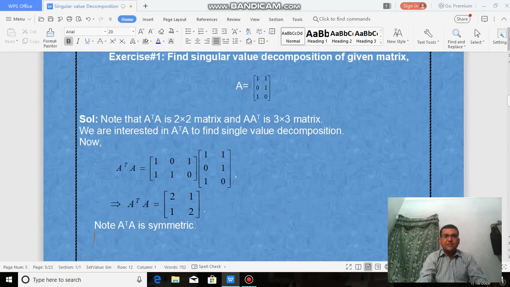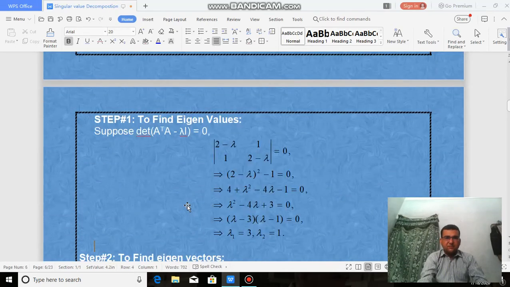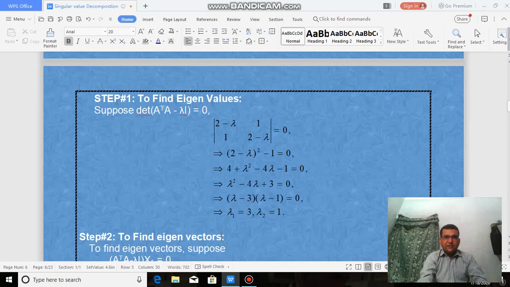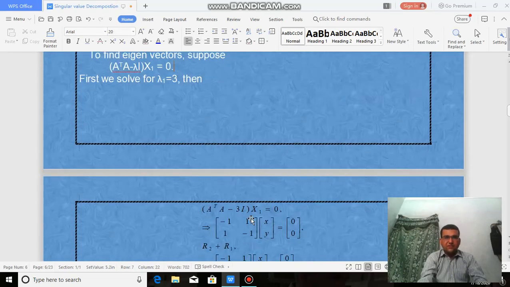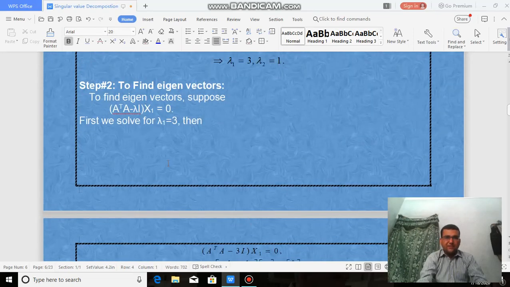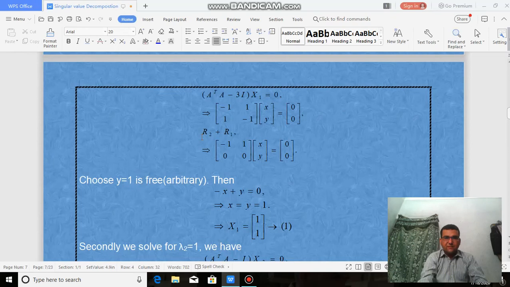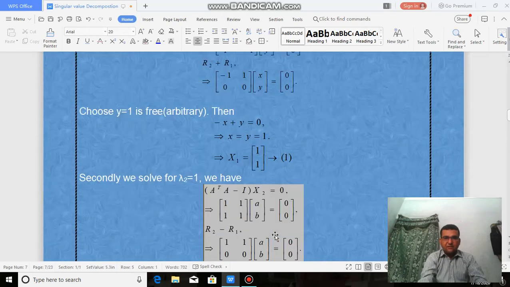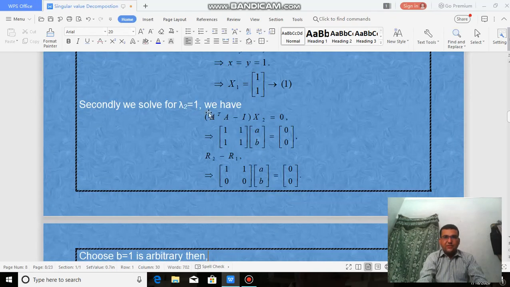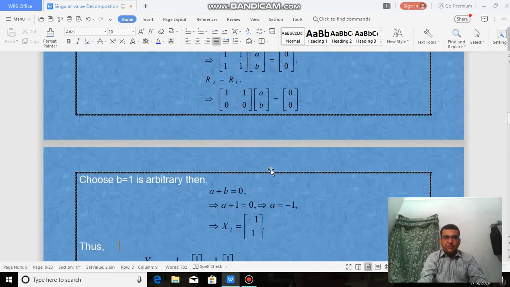This is the first example. We have A, then we calculate A transpose A, this one, which is clearly symmetric. Then to calculate the eigenvalues, we set the determinant of this one equal to 0. Then we have these two eigenvalues. Then in step 2 we calculate the eigenvectors as follows. For the first one, lambda 1 equal to 3, we get this equation, this vector x1. Similarly, for lambda 2 equal to 1, we have the same x2.